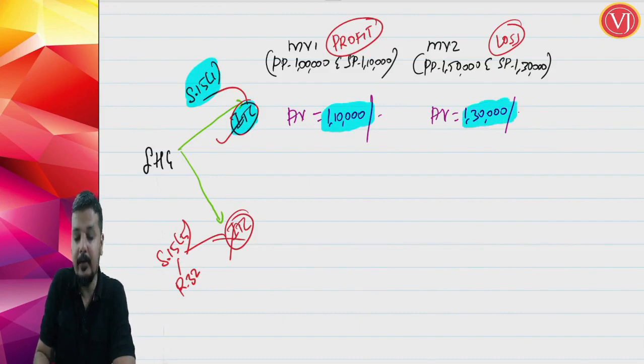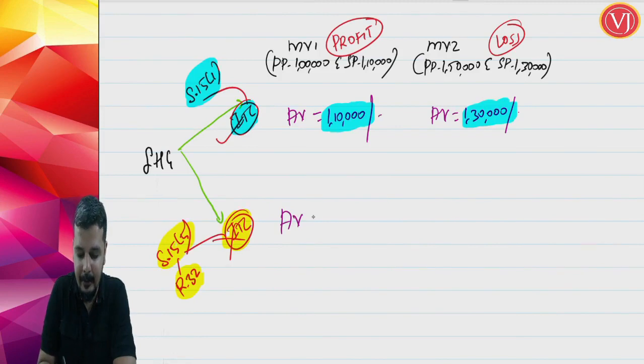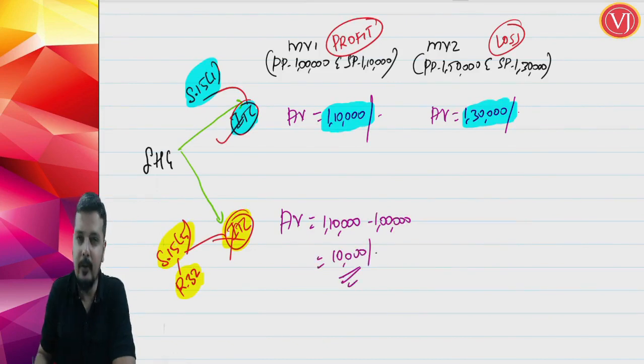1,10,000, 1,30,000. If you are not availing input tax credit, only if you are talking about a scenario where you are not availing input tax credit, you are going to go by section 15 subsection 5, rule 32 sub rule 5. Here the assessable value will be selling price minus purchase price, which is equal to 1,10,000 minus 1 lakh, which is equal to 10,000. You are going to pay GST only on 10,000.